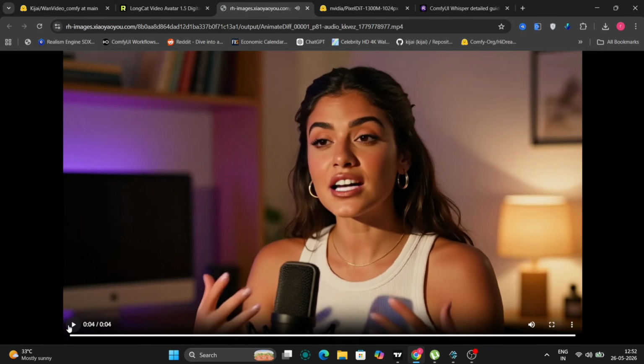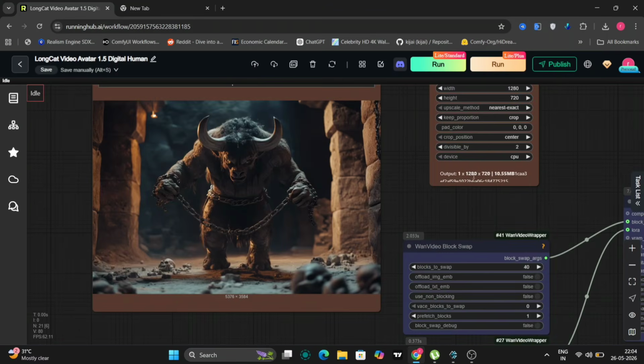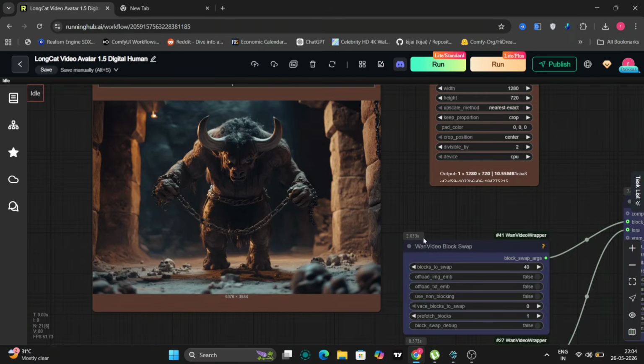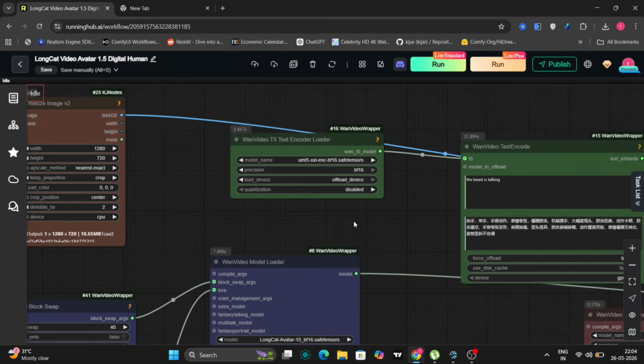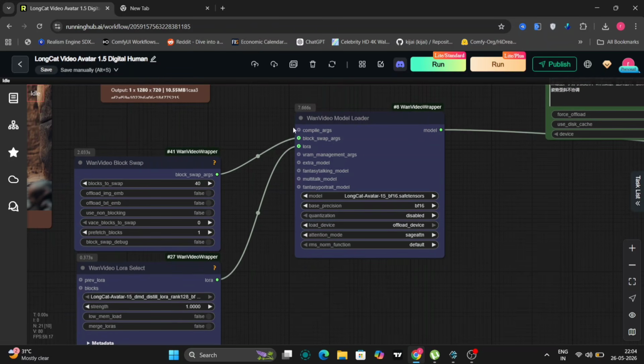So as you can see, the lip sync is pretty clean. That was just a 4-second clip. You can extend it easily by increasing the frame count. 121 frames equals roughly 5 seconds. So just multiply based on however long your audio is. I've tested up to around 13 to 15 seconds and it holds up well. I haven't pushed it beyond that yet, but it should handle more.